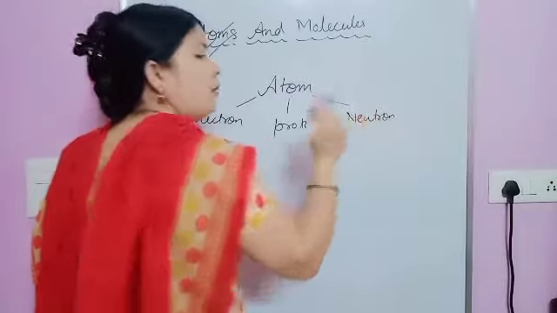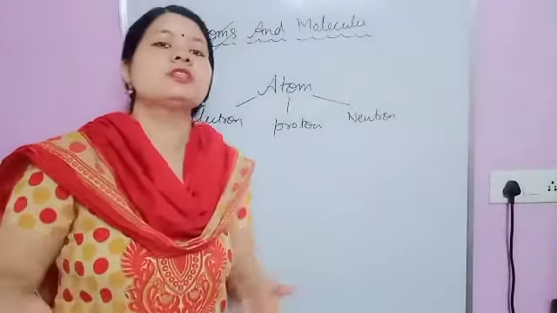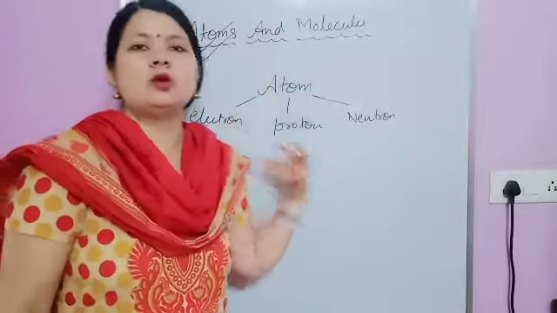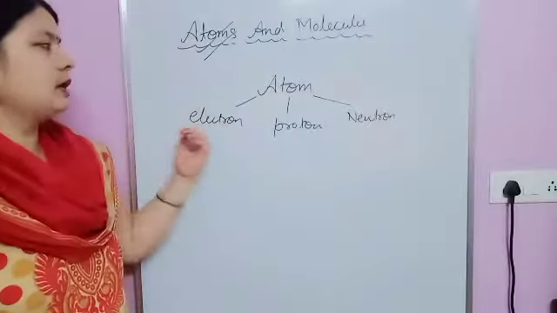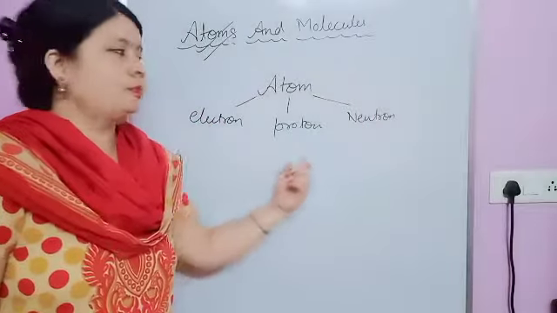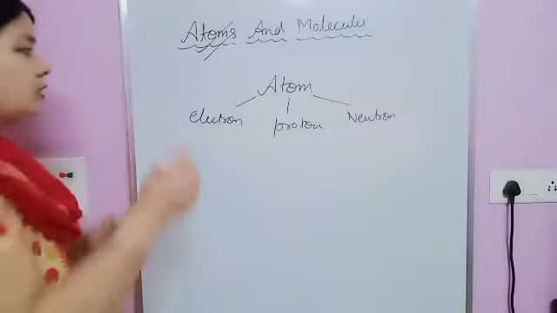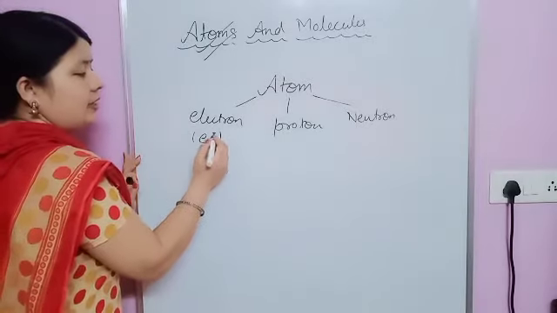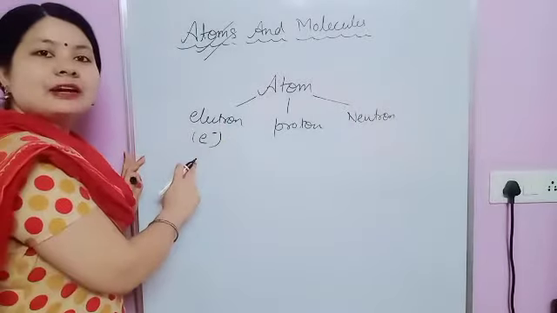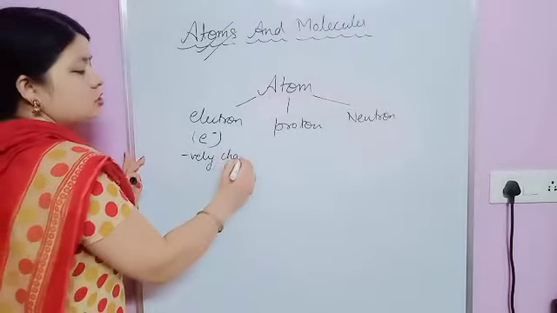Ninth class, but remember one thing: this is possible only under special circumstances. Normally an atom cannot be subdivided, but only under special circumstances can it be subdivided into three particles: electrons, protons and neutrons. Now how to write electron? It is e negative, and the electron is negatively charged.